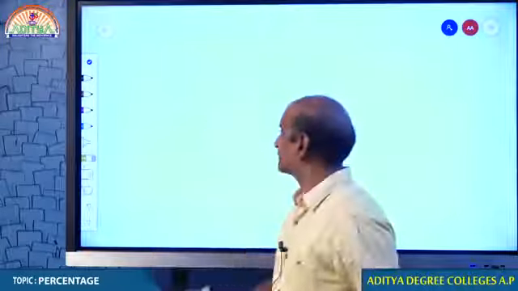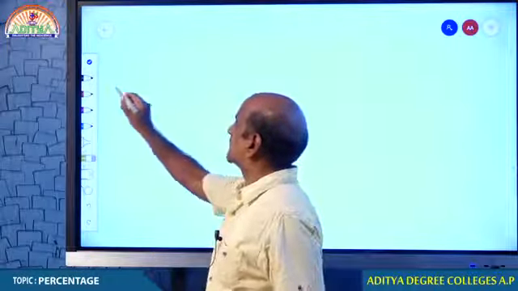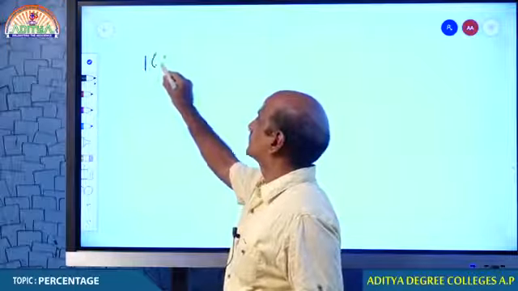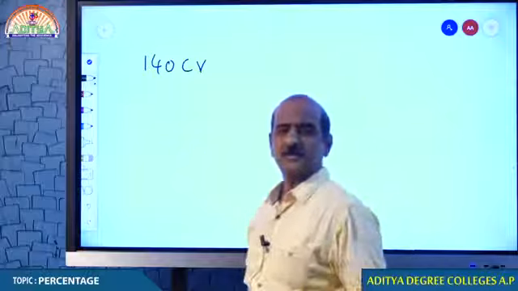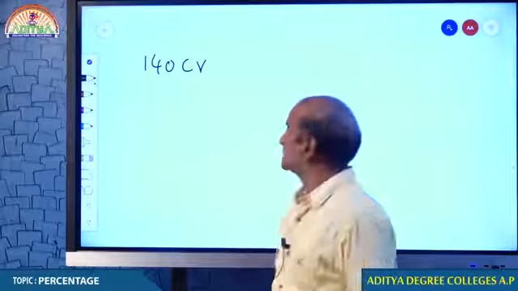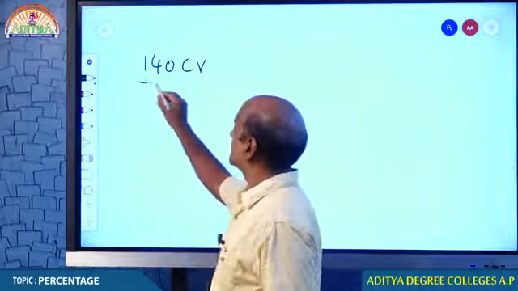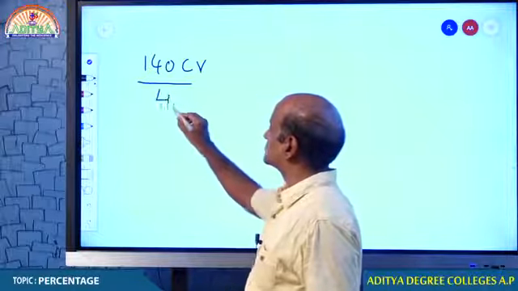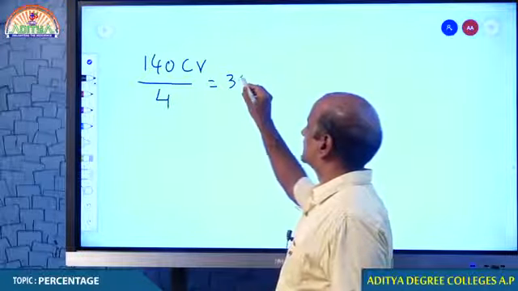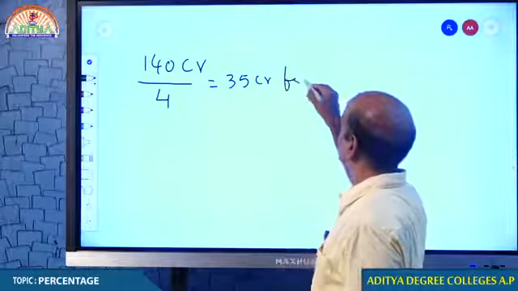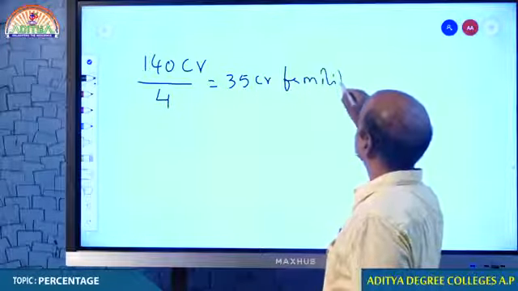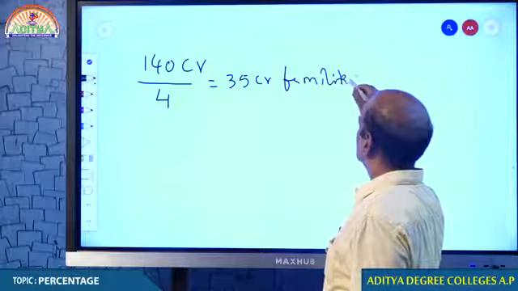Now, we have around 140 crore population in India. So at an average, there must be 35 crore families. I think you understand what I mean, students.